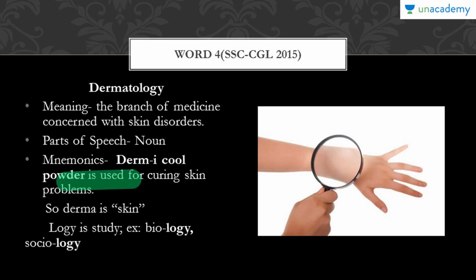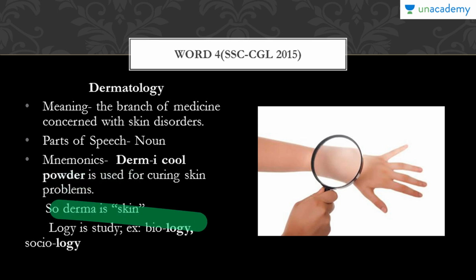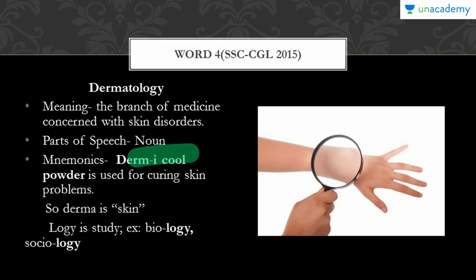So dermatology automatically becomes a branch of science where this problem is being tackled. And logy we all know is study. There are many examples: biology, sociology. So logy is study, and derma is skin. So dermatology obviously becomes the study of skin, and dermicool is something which we all know, and we can associate derma with skin and dermicool with skin. That is the way we can remember it.